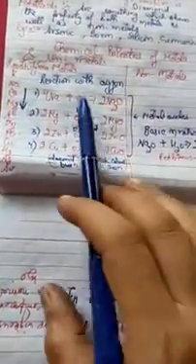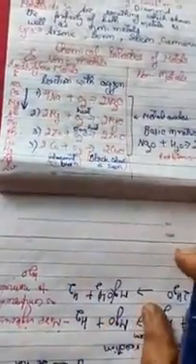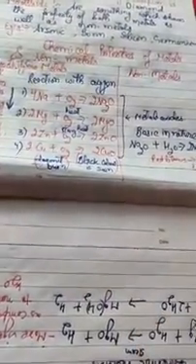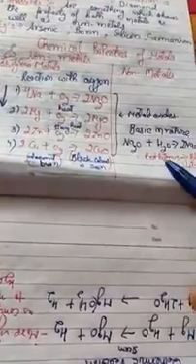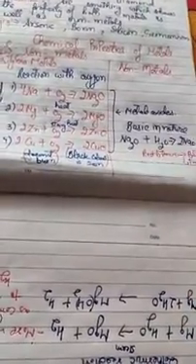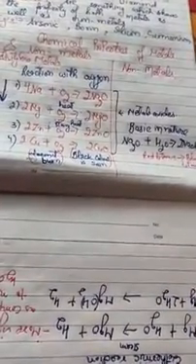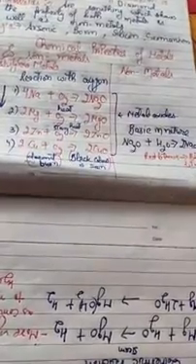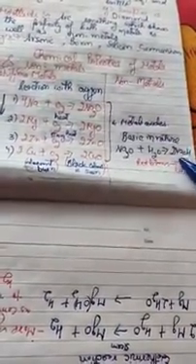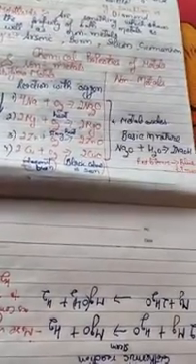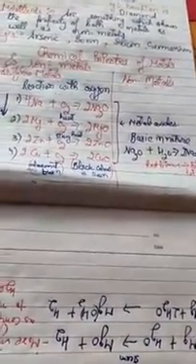ठीक है. सो ये सारे मेटल ऑक्साइड्स जो है ये बेसिक इन नेचर होते हैं. And if I react sodium oxide with water, sodium hydroxide is formed. And if I put red litmus in this container which contains sodium hydroxide, it turns blue. ठीक है.